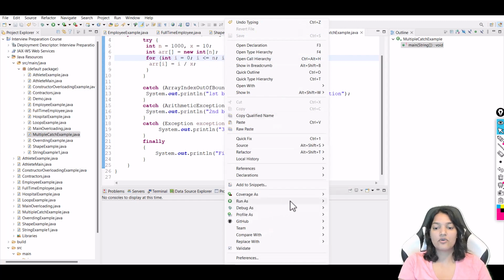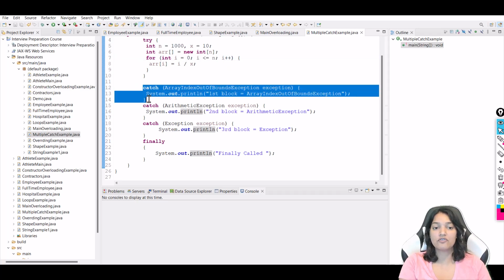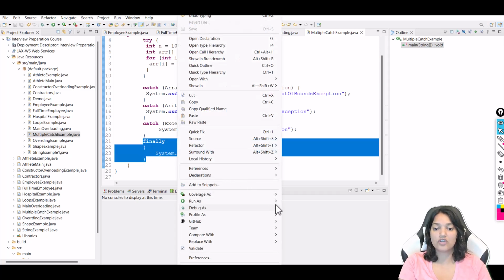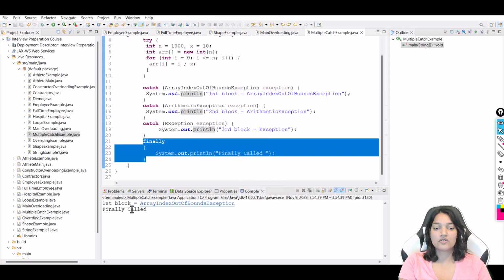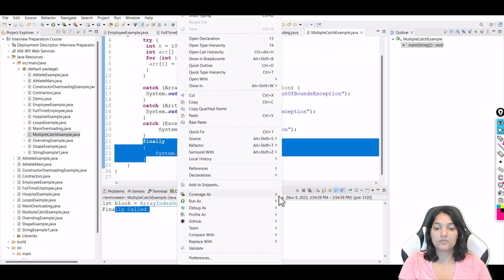Now here, let's go ahead and if I have, this has been fixed, and now we have this issue, i less than equals to n. So this is going to give you this exception, but along with the catch block, finally will also get executed. Now run as Java application, and you can see here first block and then finally called. Now if there is no exception, means we fixed the entire code. In this case also finally will get executed no matter what.